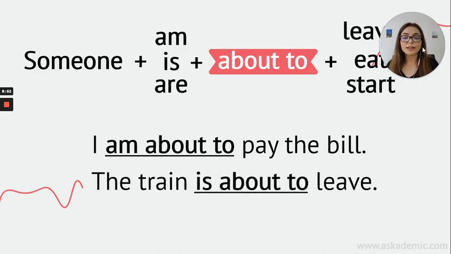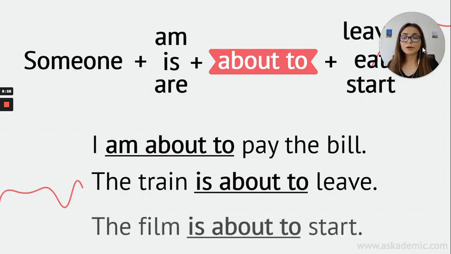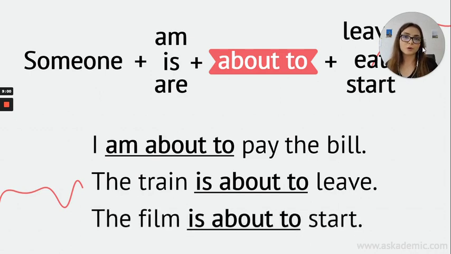Or the train is about to leave. There are 5 minutes. Come on, hurry up. Or the film is about to start. We should hurry again. The film is about to start in a couple of minutes. We don't say the film is going to start. We say the film is about to start because it's a very near future, okay? In a couple of seconds, in 5 minutes, whatever.